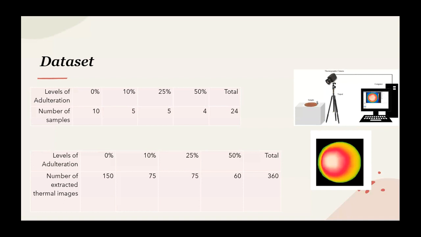From these clips, we extract frames, which provide us a database with 360 frames. So we extract from each clip we recorded frames for pure honey and adulterated honey, and we got 360 images like this.